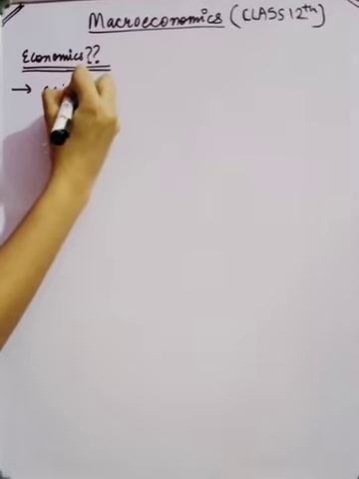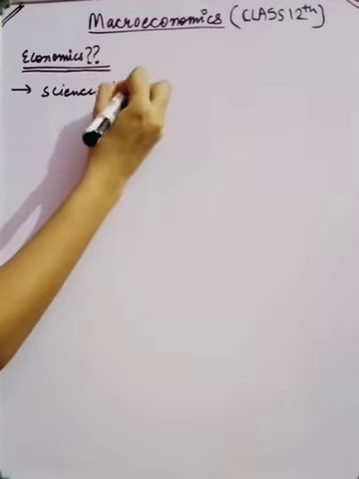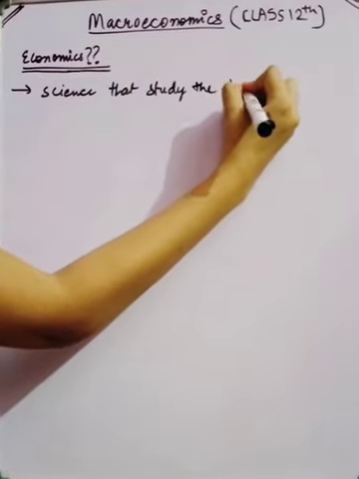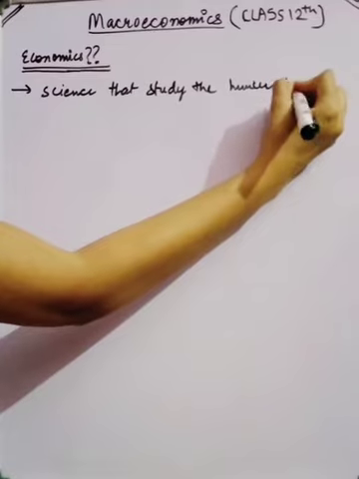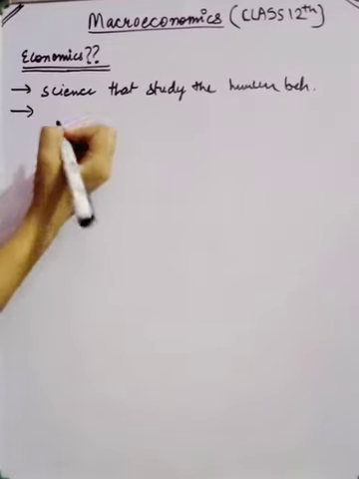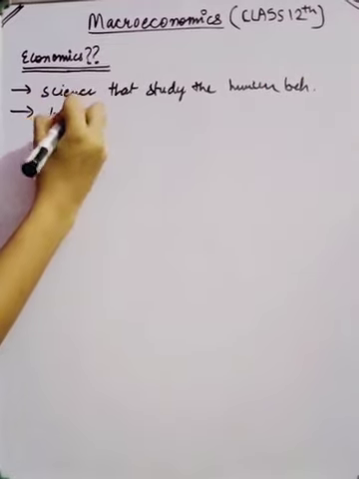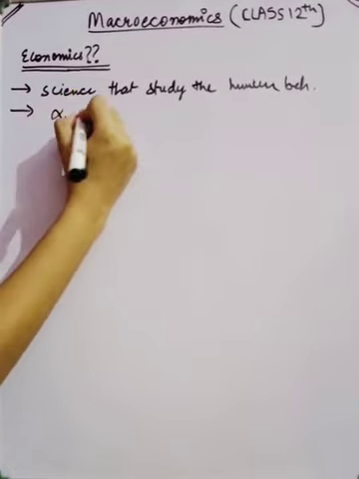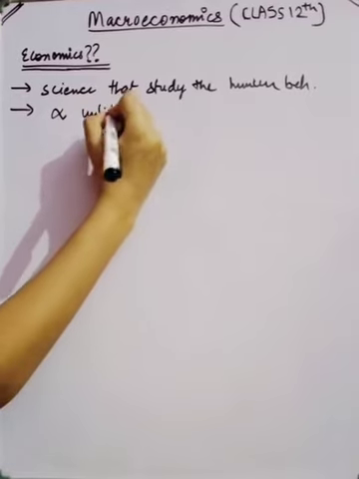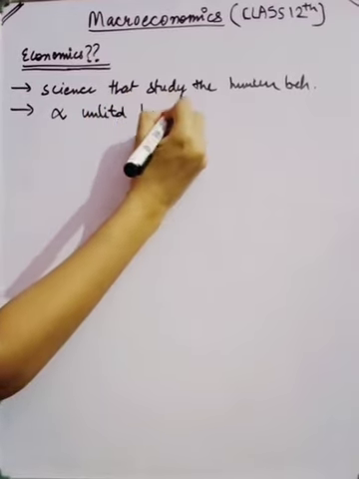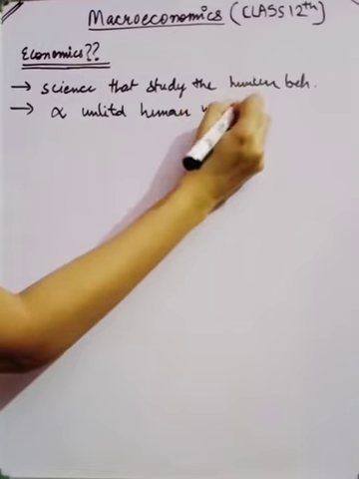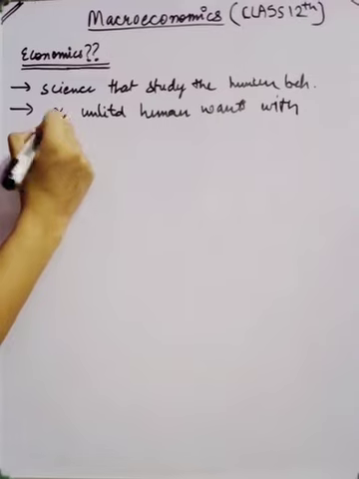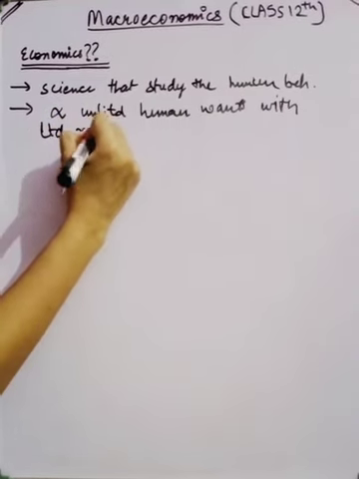That is, science that study the human behavior. Second, in relation to the unlimited human wants with limited resources, because in the economy the resources are really limited.